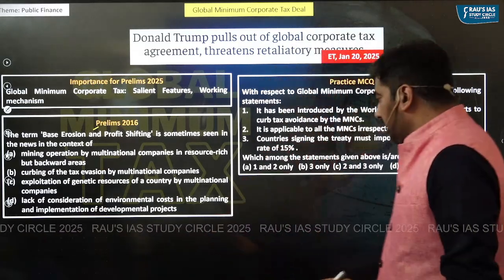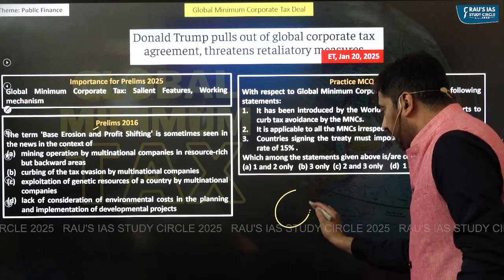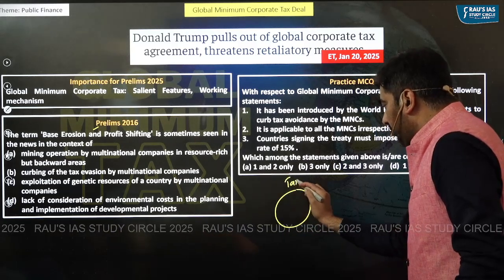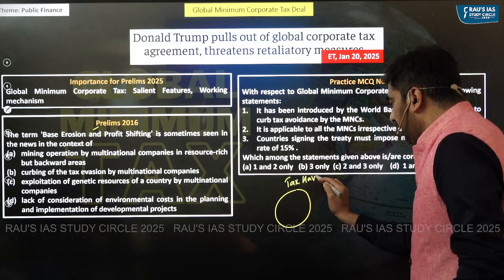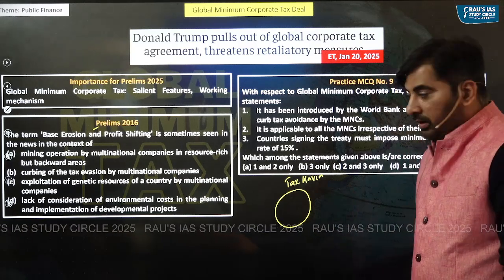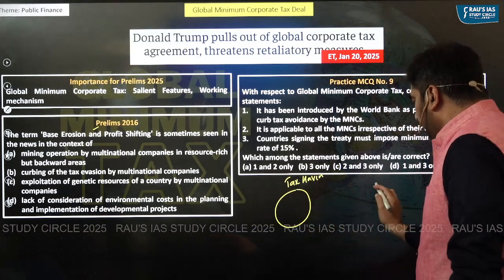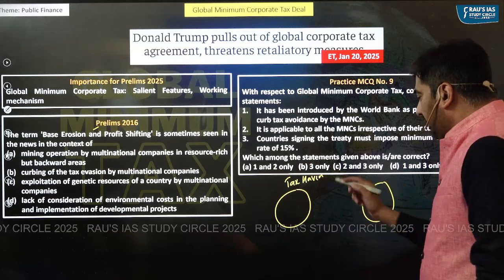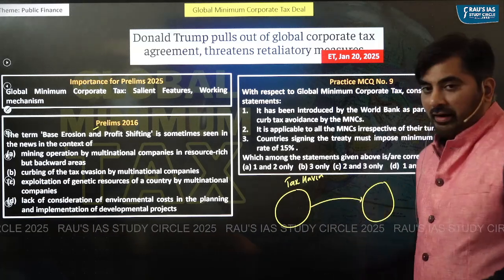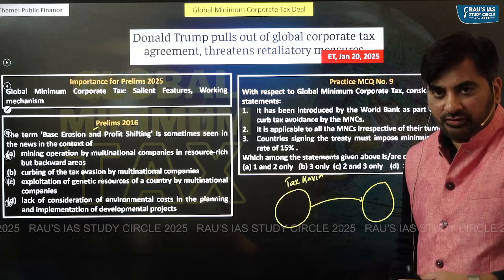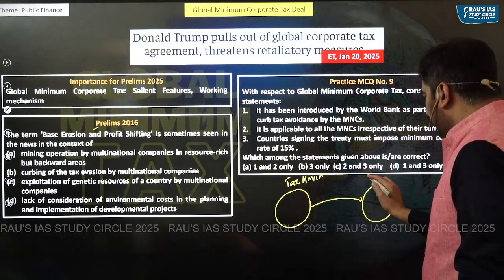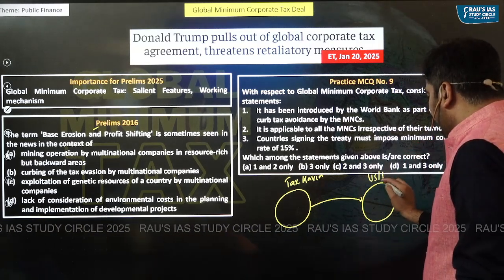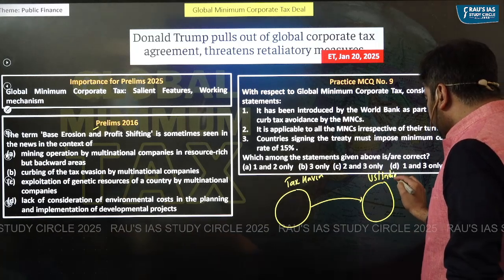Now let's say there is a particular company which is registered in a tax haven. And after being registered in a tax haven, it starts its branches in other countries. Let's say it is setting up its branches in US or India.